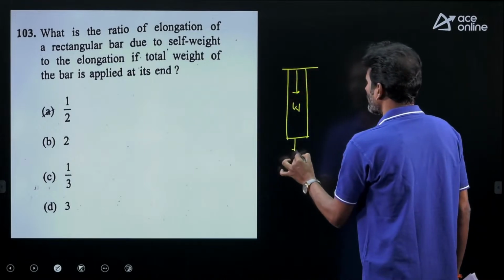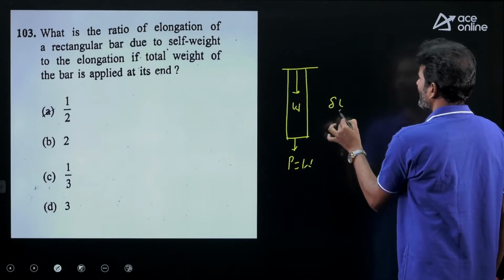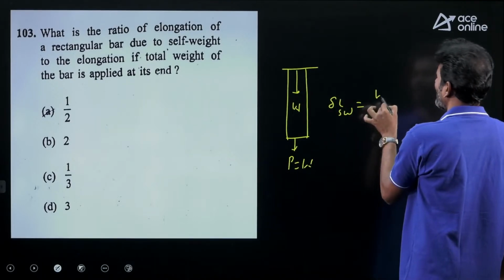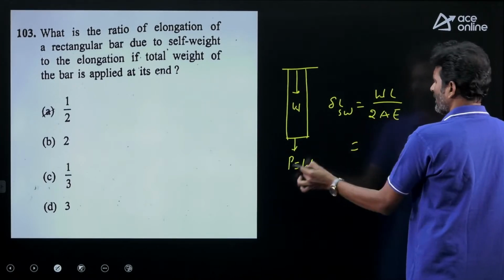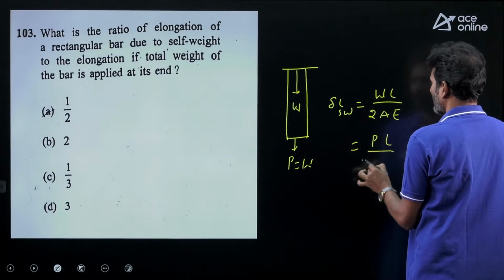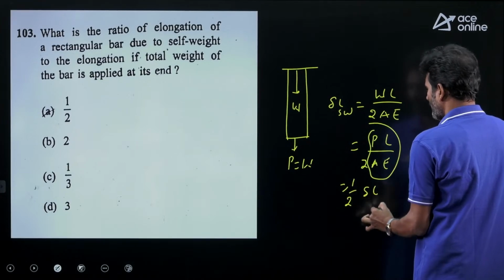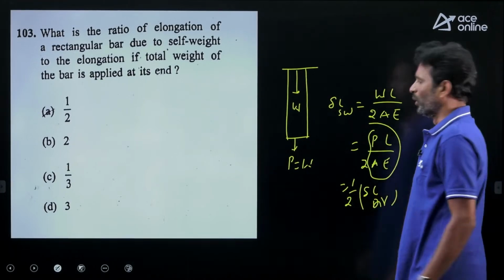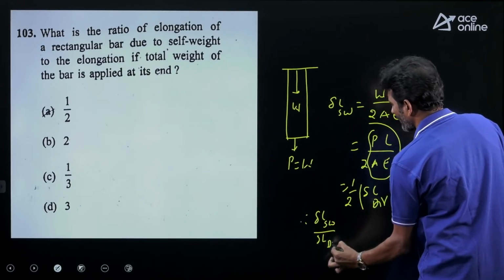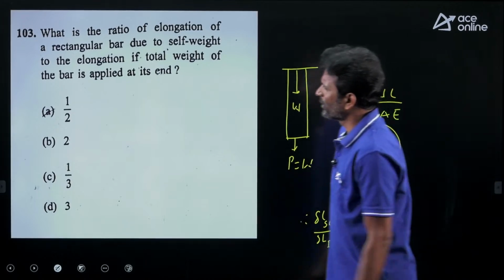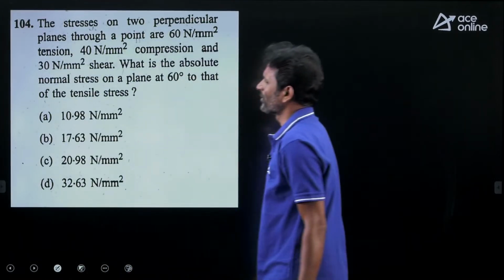Suppose the same weight is applied at the free end of this bar, then what is the elongation in this case? As we know, the self weight elongation in terms of self weight is WL divided by 2AE. But here, in place of W, if I take P, it is PL by AE, the elongation due to the direct load. So the ratio of del L self weight to del L direct is nothing but 1 by 2. That is option A. Option A is correct for this question. Let's move on to the next question.